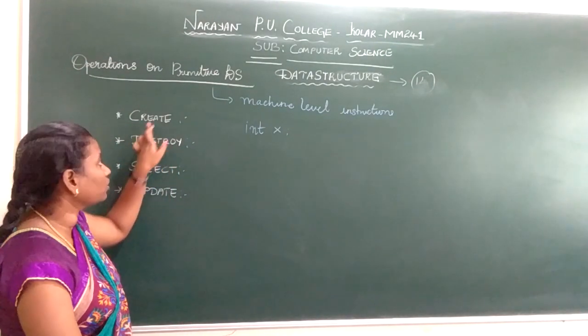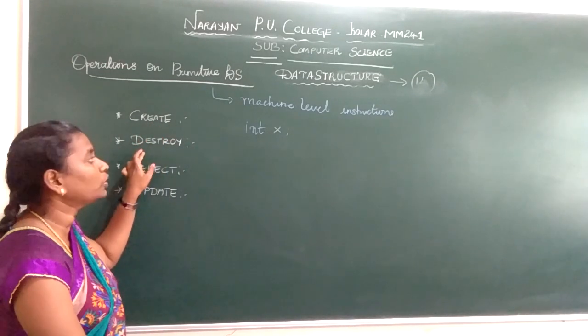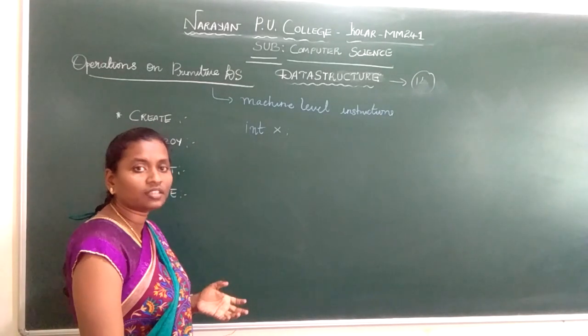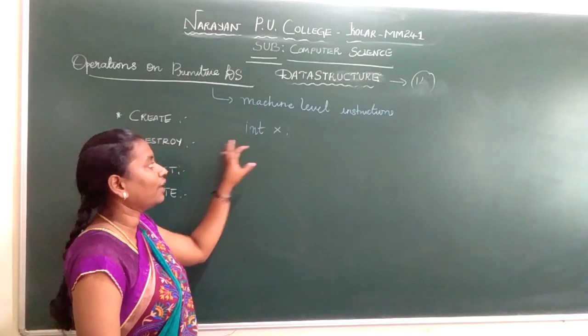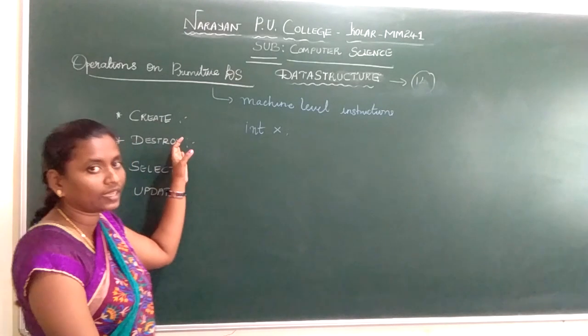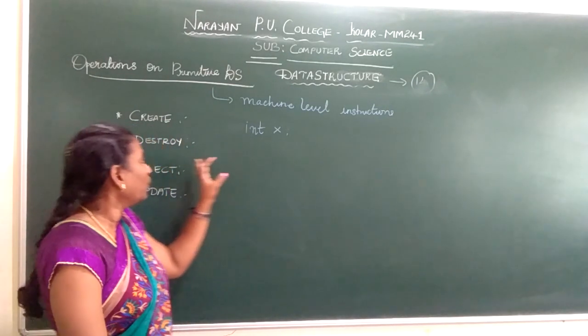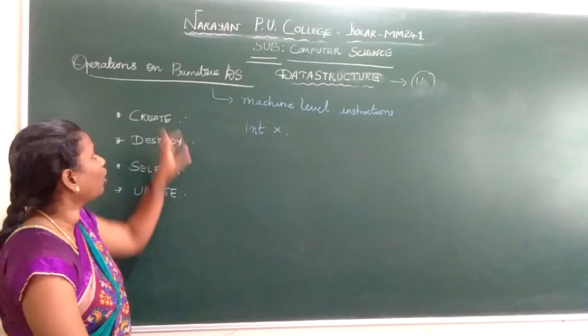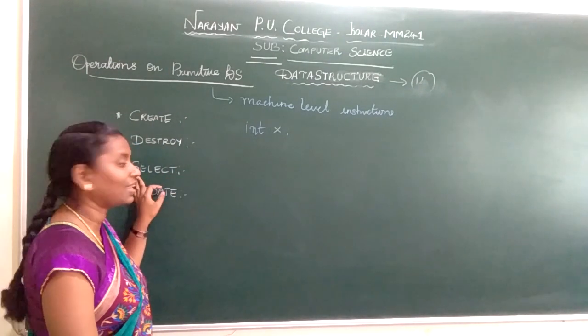Okay, next we go for destroy, the vice versa of this. Now you created memory for your data structure. When you want to deallocate, by destroy we deallocate the memory which has been allocated. Here we allocate, here we destroy. That means we deallocate the memory which you have allocated for the data structure. Now the next operation which is performed on a data structure is select.